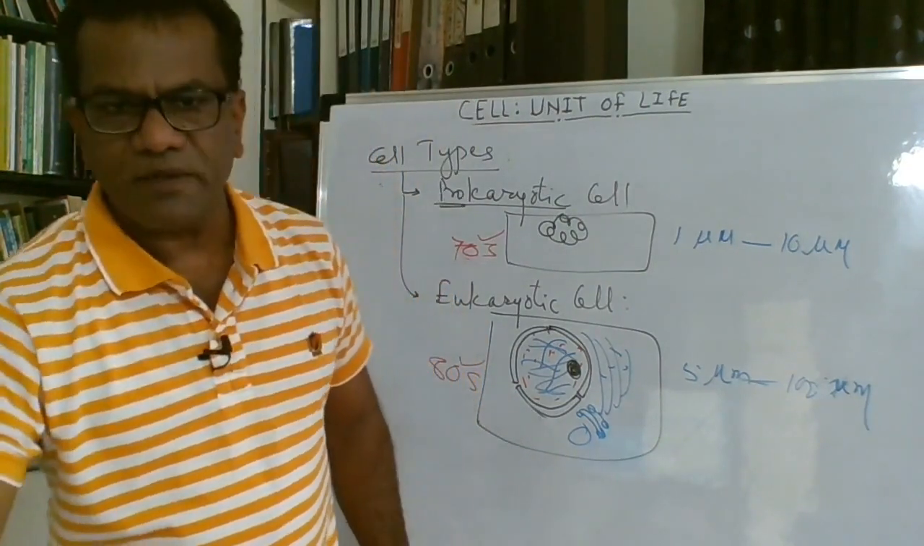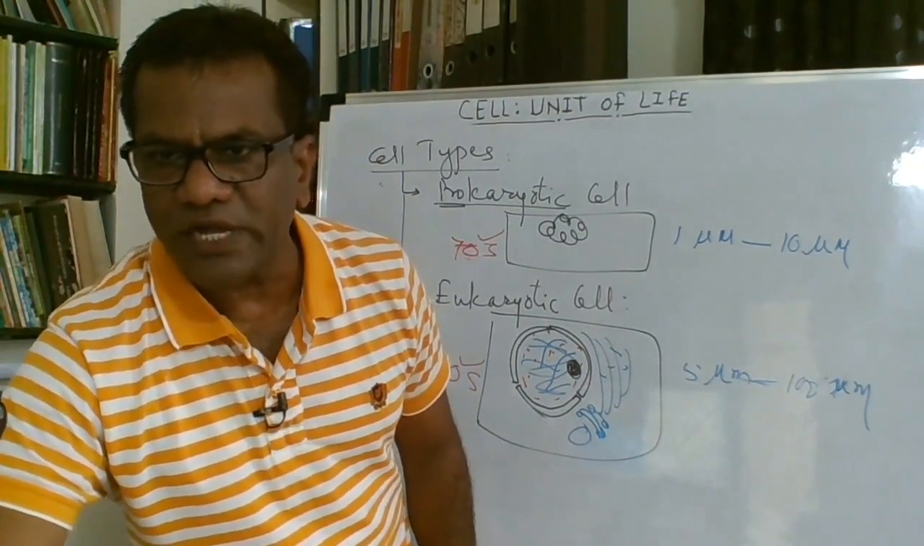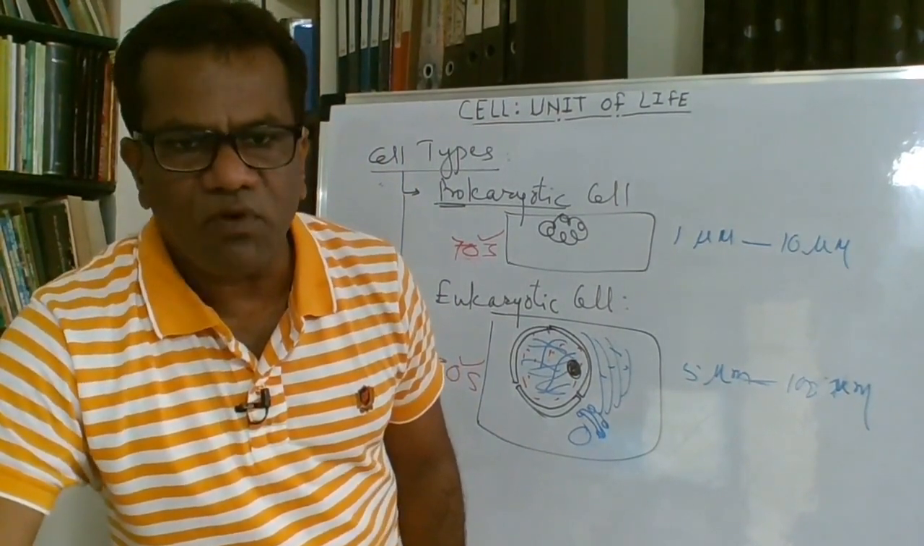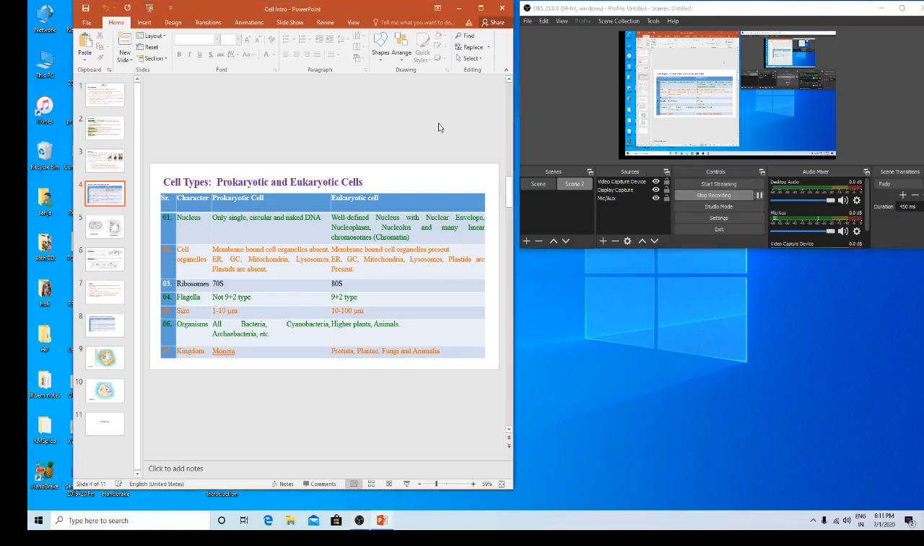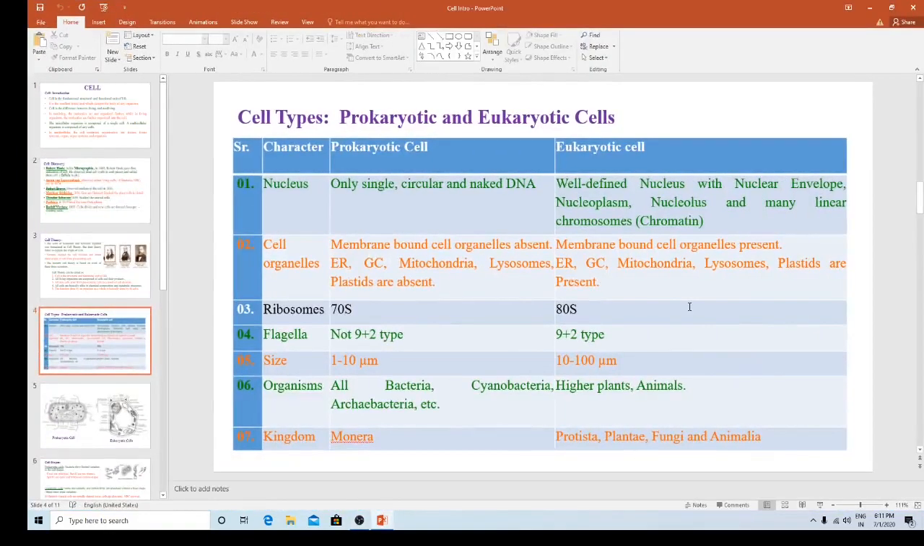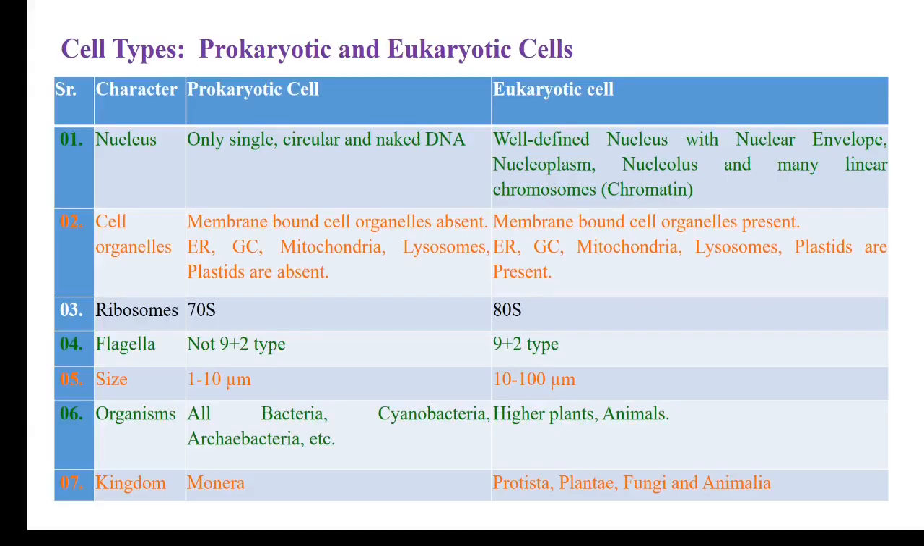I would like to show you the prokaryotic cell and eukaryotic cell with the help of a slide. This is the slide showing the difference between prokaryotic and eukaryotic cells. We have seen that the nucleus is the main difference. Single circular naked DNA is present in prokaryotes, and in eukaryotes the nucleus is well defined with a nuclear envelope, nucleoplasm, nucleolus, and many linear chromosomes. Linear chromosomes here, circular chromosome and naked DNA there. DNA is bound into the chromatin material.